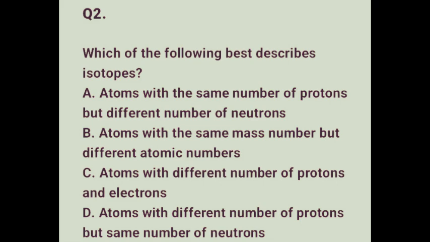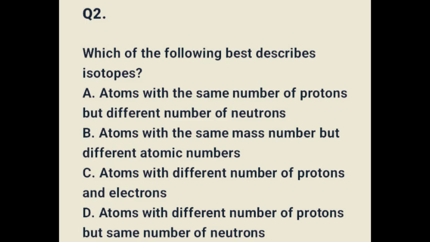different number of neutrons. Now let's explain what is an isotope. Isotopes are different forms of the same element that have the same atomic number, that is number of protons, and different mass number because they differ in the number of neutrons. For example, we have carbon. Carbon has 3 naturally occurring isotopes. We have carbon-12, which has 6 protons and 6 neutrons. We have carbon-13, which has 6 protons and 7 neutrons. We also have carbon-14, which has 6 protons and 8 neutrons.